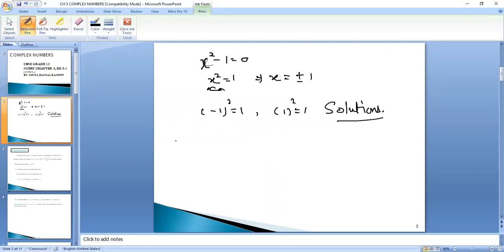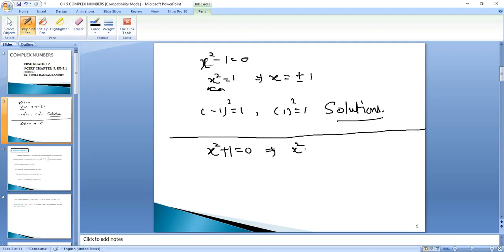Now, if I am having the equation x square plus 1 is equals to 0, then x square will be equal to minus 1, which implies x is equals to plus minus root of minus 1.